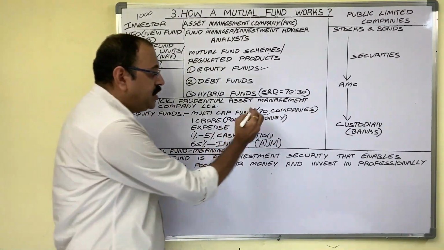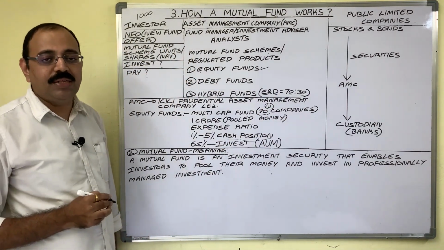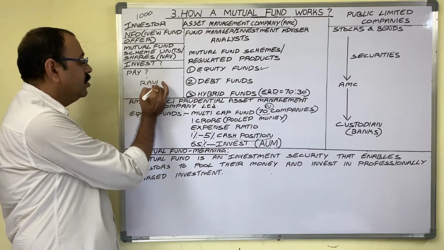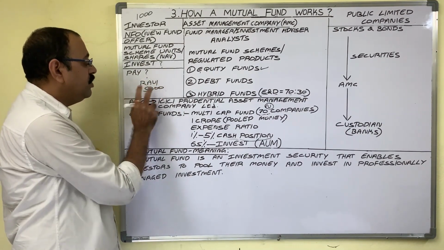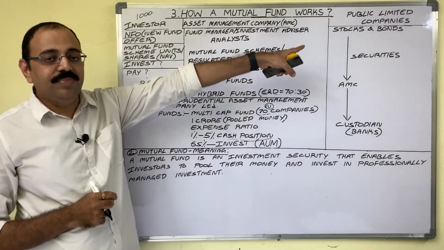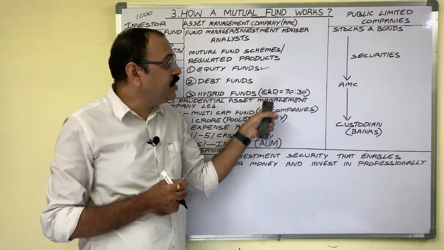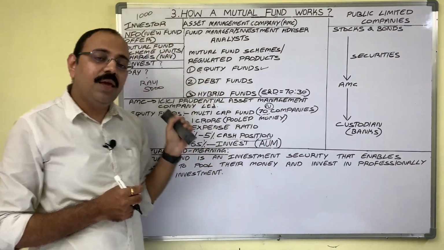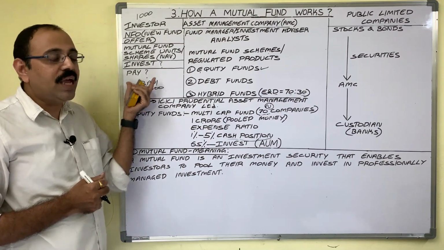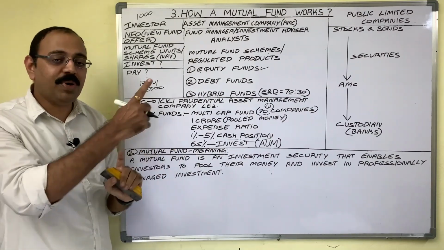Assume that Nestle is one company of these 70 companies, and one investor, Ravi, wants to invest his 5,000 rupees in Nestle company. In the ordinary manner, when an investor wants to directly purchase Nestle shares in the share market, can he buy the shares? No. So with small amounts, investors cannot buy large cap shares. That is a drawback in direct purchase, no?